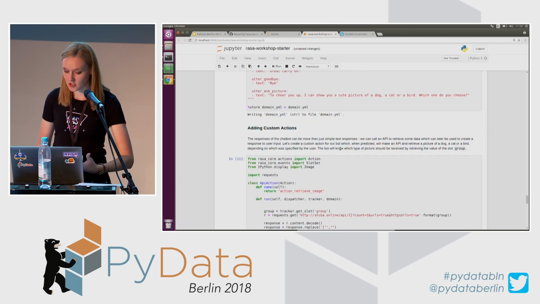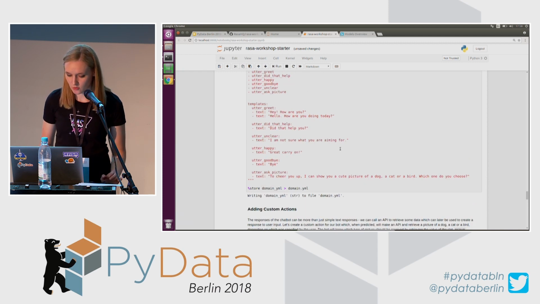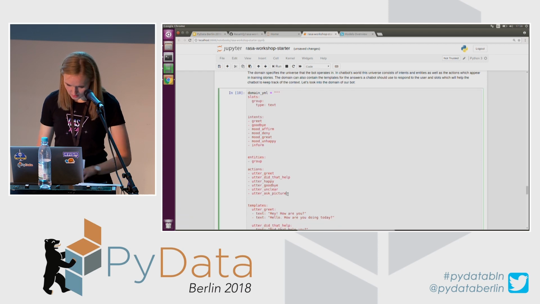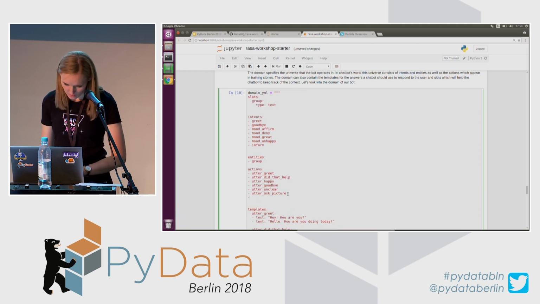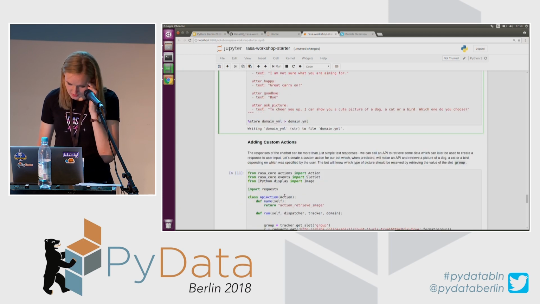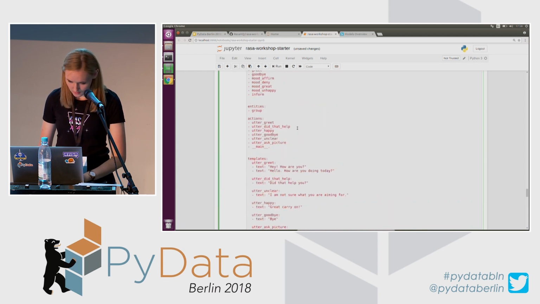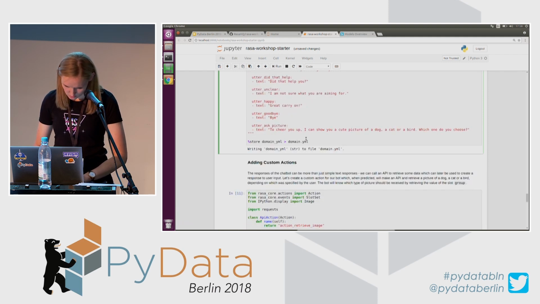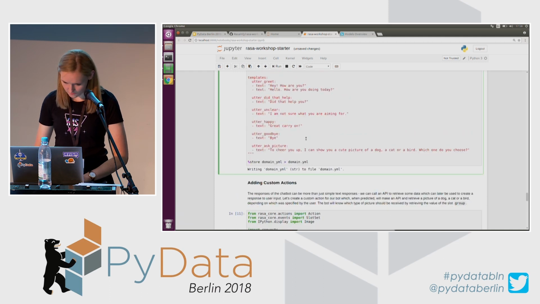And since it is a custom action, my chatbot should know that this action exists. So I'm going to go back to the domain, and in the actions list, I will add this. And this is in main, since I'm using the Jupyter notebook. And this class for this custom action was called API action. I think that's all. Okay, so I'm going to save this now.